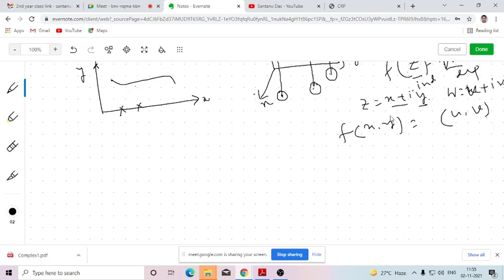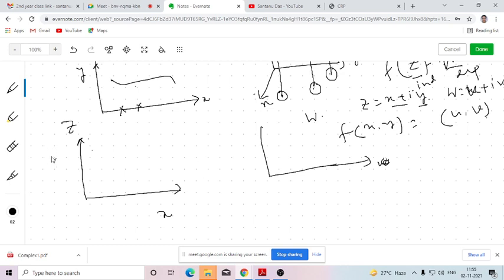So how can we incorporate that? We can consider two separate two-dimensional planes. One is the z plane, another is the w plane. Here the real axis is x, the imaginary axis is y, and here the real axis is u and the imaginary axis is v.